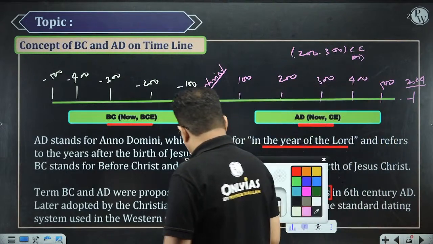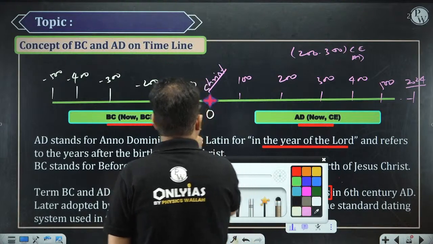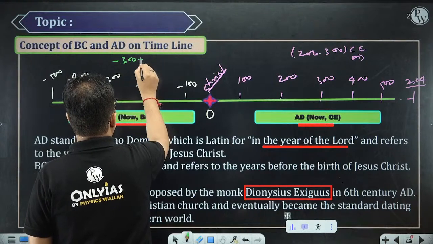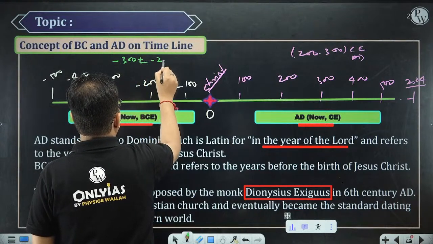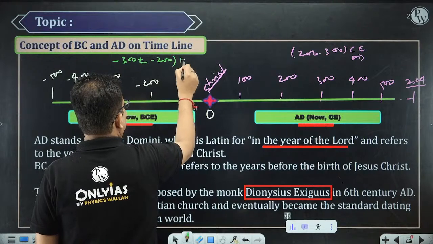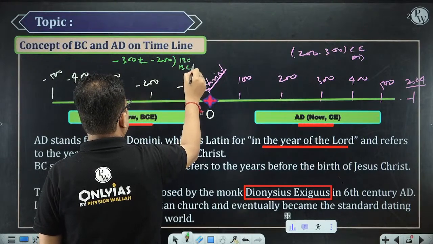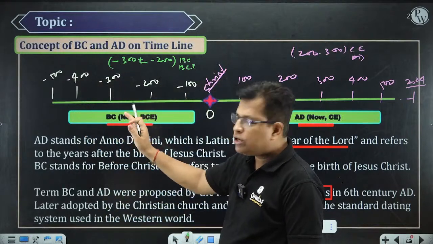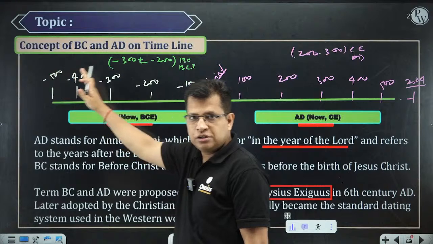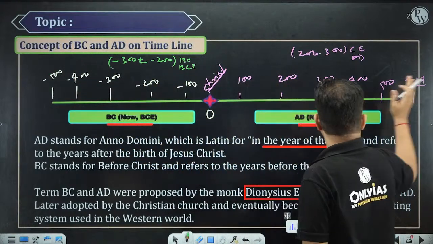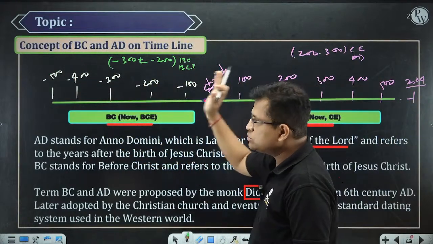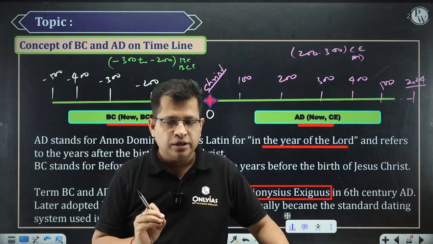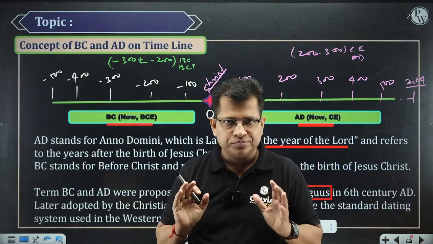But if I am coming to this side, I will have to write -300 to -200 BC, or that is called BCE. Both are the same things because this is a lesser figure. Okay? So the counting starts from infinity towards this 0, and from this 0 to infinity on the other side. So this is the pattern. Okay, are you getting me? Is that fine? So this is what BC and AD are, right?